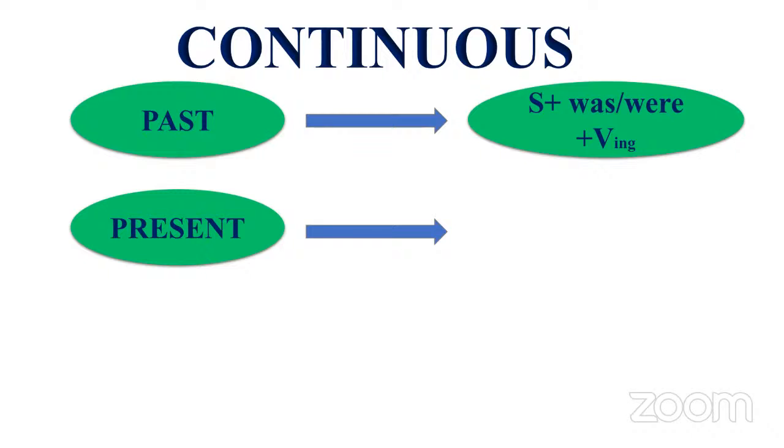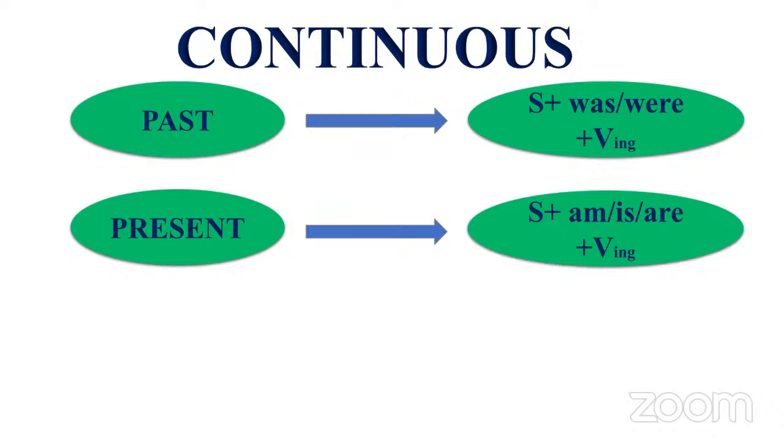Subject plus verb ing form, ma'am. Yes, verb ing form. In between, one thing will be coming, no? What is that? Ma'am, was, were. Was is in the past. Or, very good. Am, is, or are. Subject plus am, is, or are, then plus VING form. Good. Future.